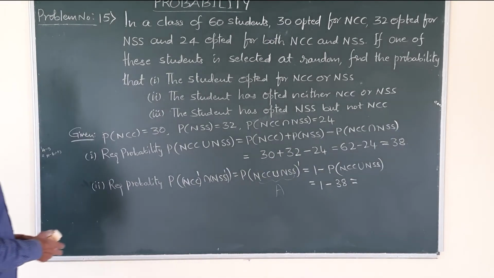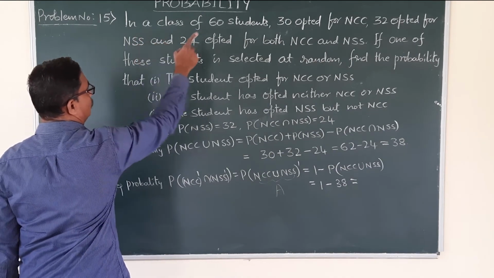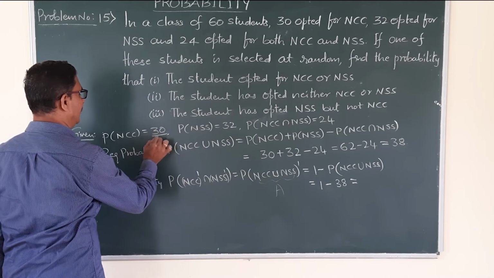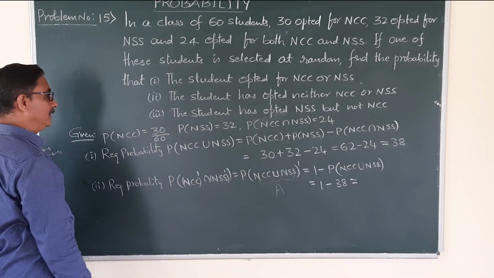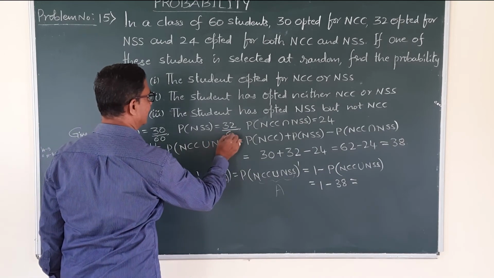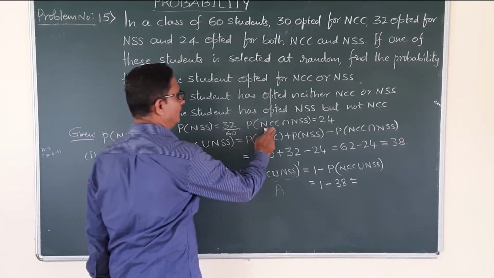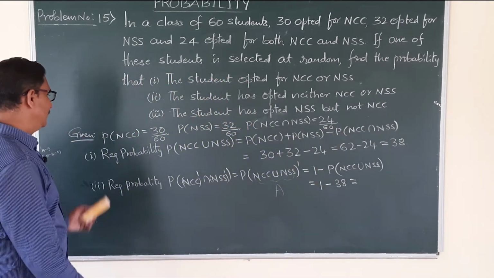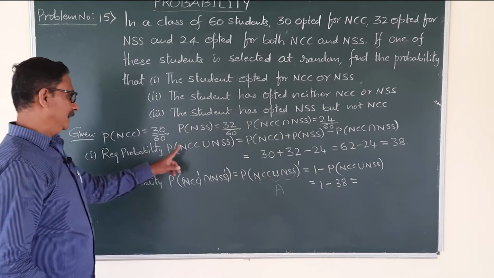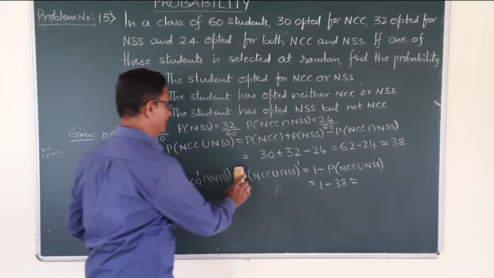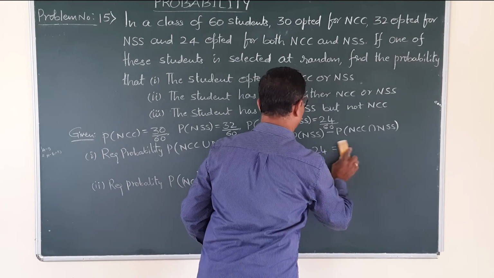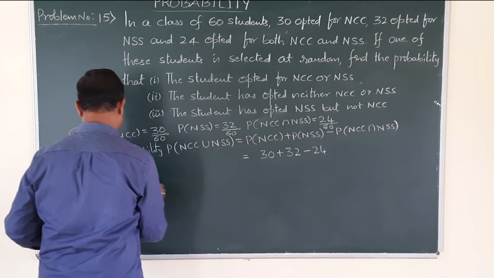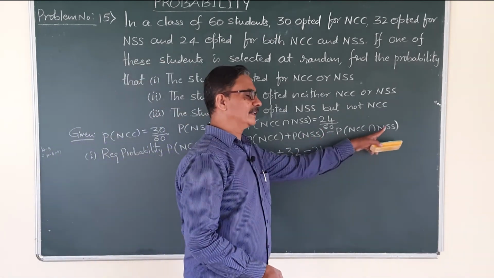Now here, just to make a correction: in a class of 60 students, the universal set is 60, favorable case is 30, and total outcomes is 60. So 30 by 60, here 32 by 60, and probability of NCC intersection NSS is 24 divided by 60. Now first one, probability of NCC or NSS is equal to probability of NCC plus probability of NSS minus probability of NCC intersection NSS.